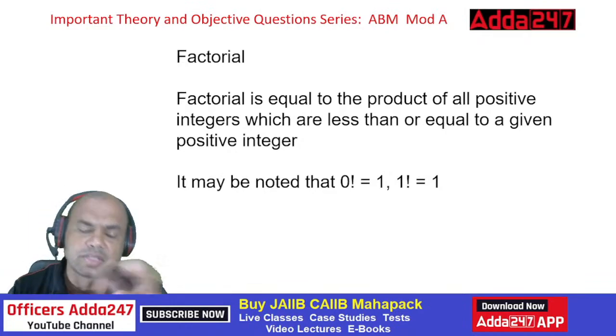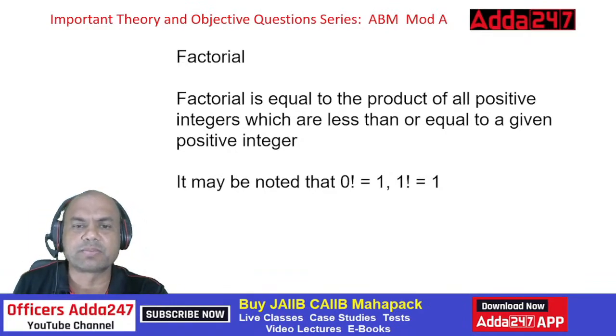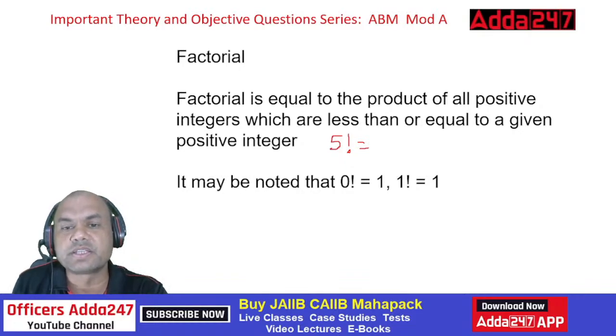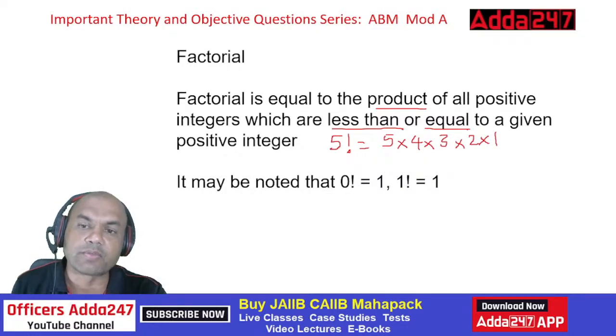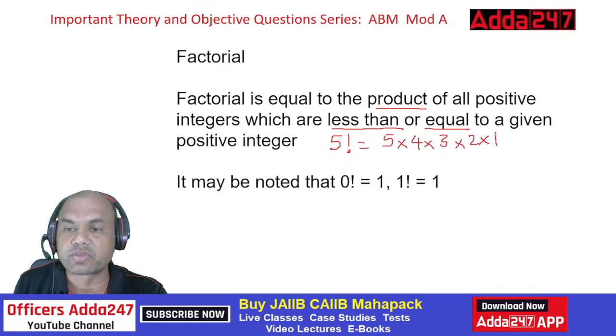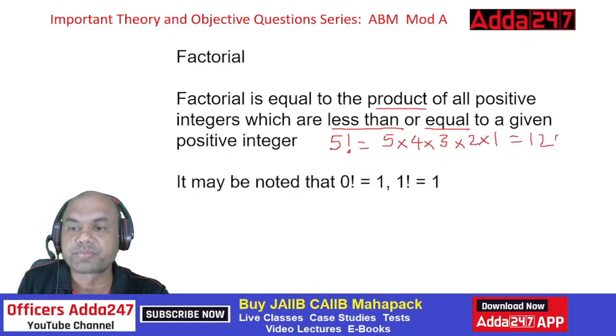Less than or equal to. Let me show you this. Let's take one example: 5 factorial. What did we say? What is the definition? All positive integers which are less than or equal to. Look at this, both the words, less than or equal to. So 5 also. And what is given? Product, multiplication. So 5 into 4 into 3 into 2 into 1. 5 fours are 20, 20 threes are 60, 60 twos are 120. So 5 factorial is 120.